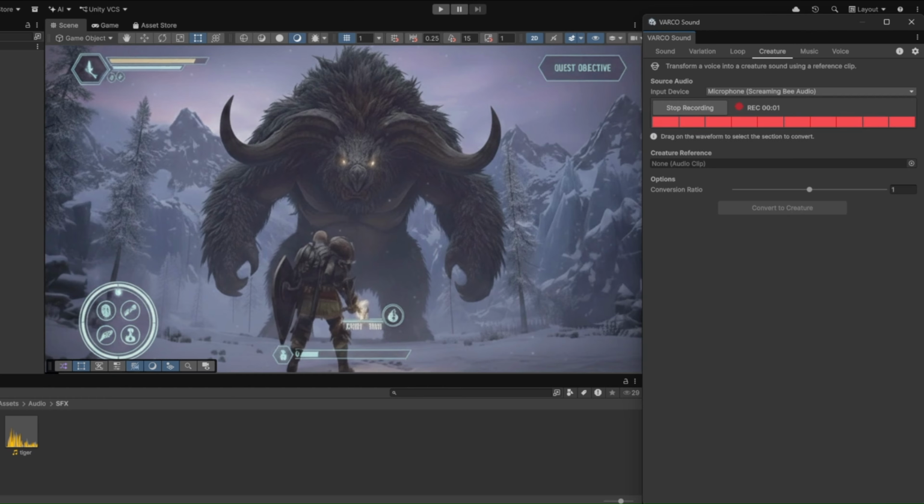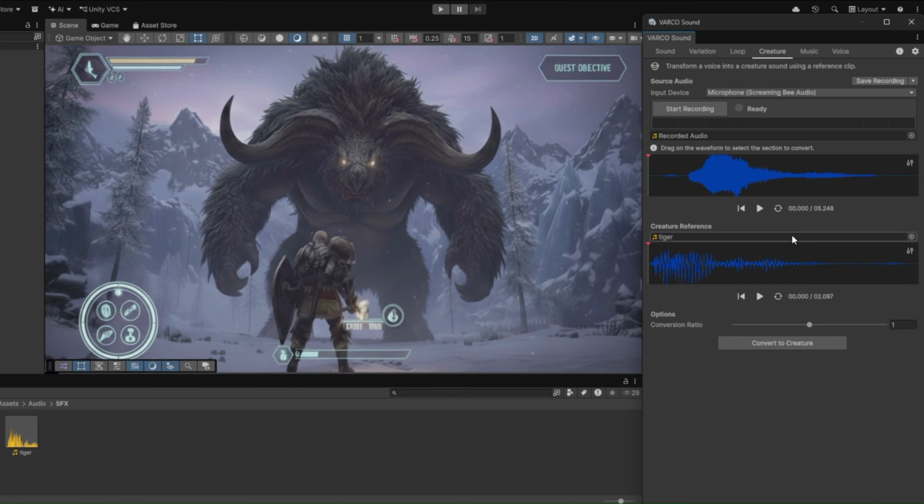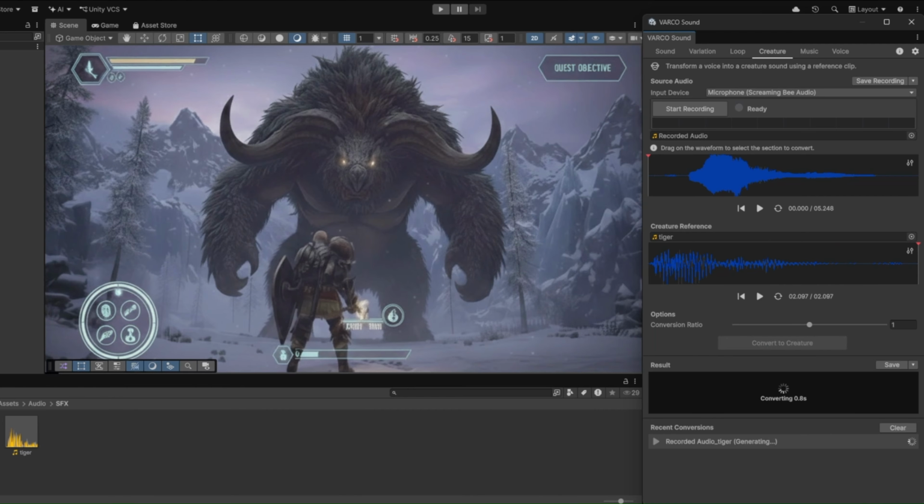Making a creature in your game? Record your voice. Choose the monster voice you want. From your voice to the creature's roar.